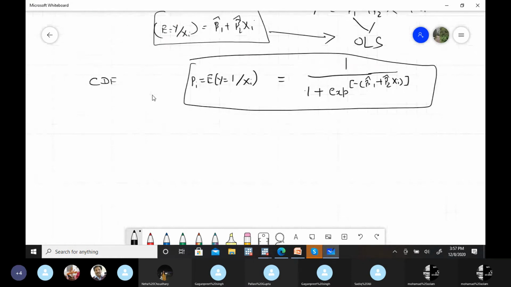And if we write it in logistic form, this is equivalent to, for simplicity, let me write it as 1 plus exponential raised to power z, and this z is this particular equation. So the next thing is, how do we estimate this beta 1 and beta 2? Let's suppose we have this function and we can write it in the form of logistic. The second problem is how we estimate these results.